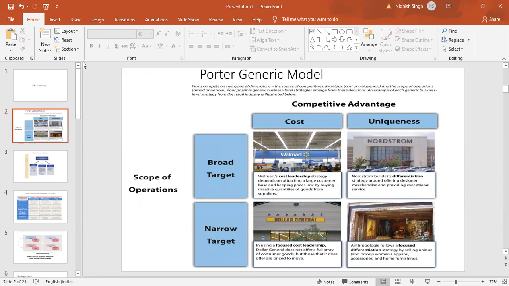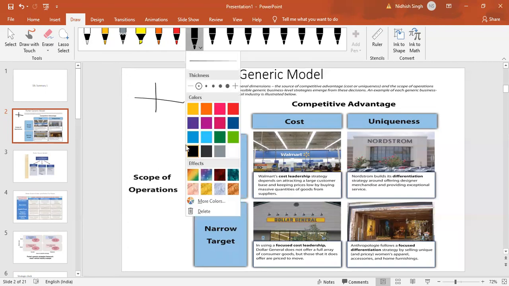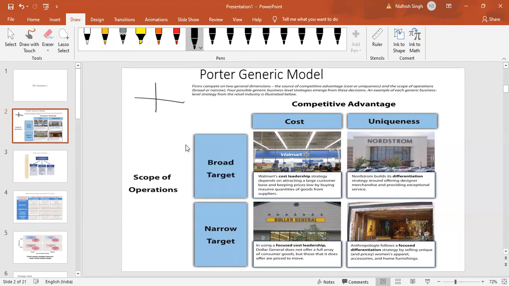Porter's generic model. Remember we talked about the grid like this. Scope of operation here, when we have a very broad target versus a narrow one, we can easily find out what kind of strategy is being pursued by a company. So cost and uniqueness. In a way, we are not saying focus here, because when we call it focus, it becomes a strategy.